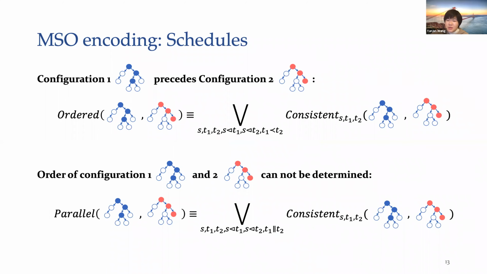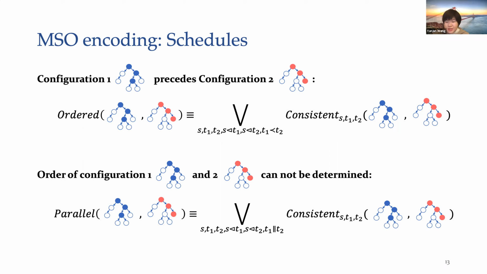Defining consistent allows us to encode schedule relations between two configurations. There are two possible relations between two configurations, ordered and parallel. Predicate ordered enforces that configuration 1 precedes configuration 2, and predicate parallel indicates that the order of configuration 1 and 2 cannot be determined. Given two configurations, if the records of these two configurations diverge on a node running code block S, and the next record in configuration 1 is T1, and the next record in configuration 2 is T2.